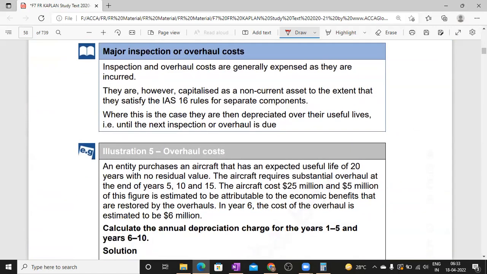Next, major inspection overhaul cost. Any general inspection overhaul cost is a general expense, which means revenue expenditure and is transferred to P&L. However, they are capitalized as non-current assets to the extent they satisfy the recognition criteria. Remember, subsequent expenditure is included in the cost of property, plant and equipment only when it satisfies the recognition criteria. Where this is the case, they are then depreciated over their useful life.